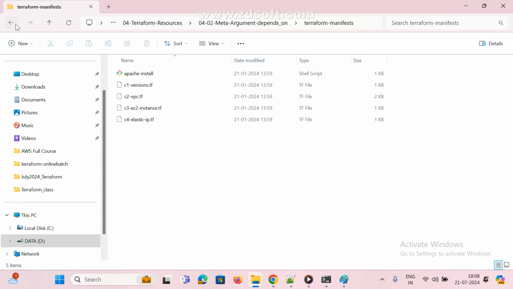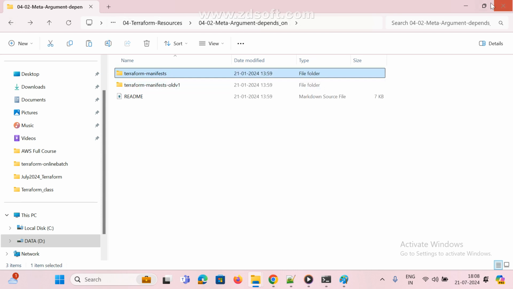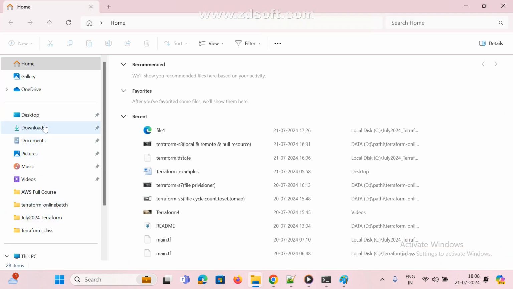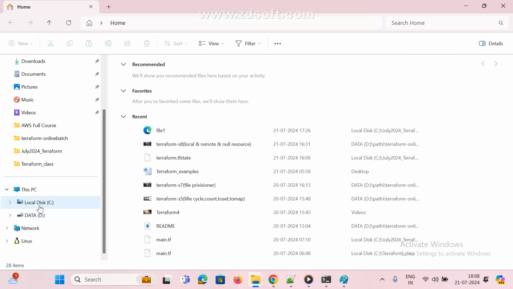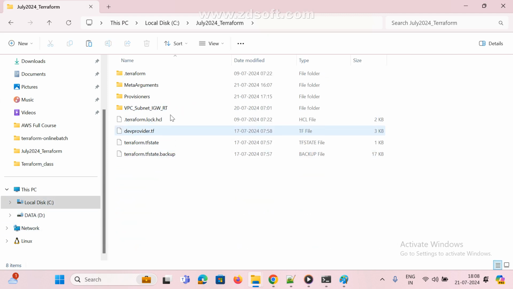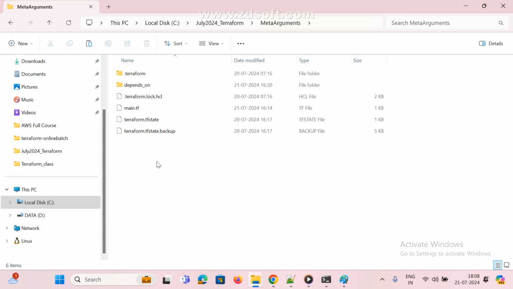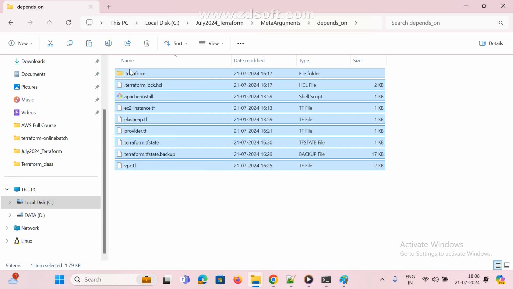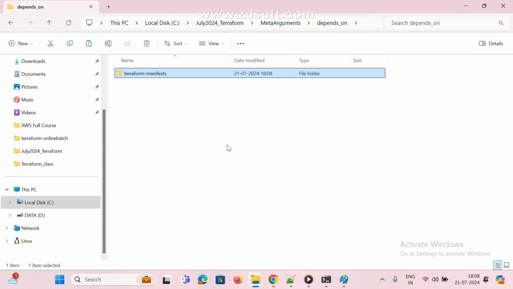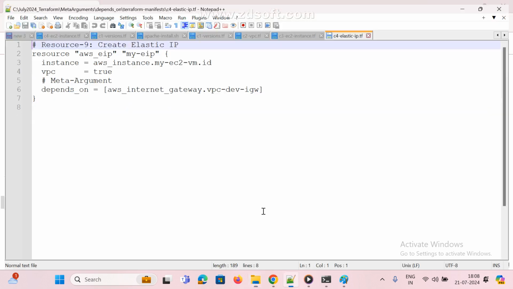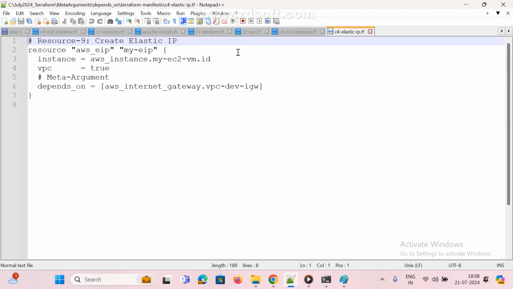Let me copy this one. I will explain. Copy this one and go here. Here I'm going to add an elastic IP, and we'll see how it will work. Not this Terraform provisioners, but meta arguments depends on. Just remove everything and paste it. Now if you go here, open all these things. Everything is already available.